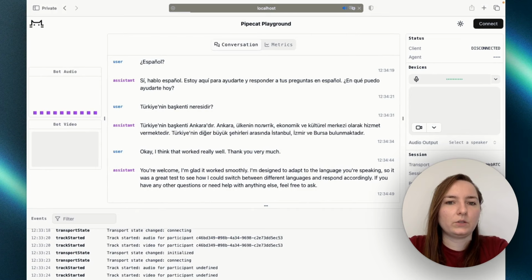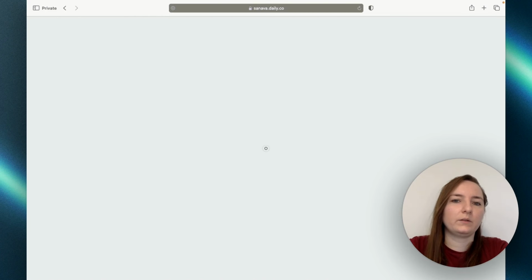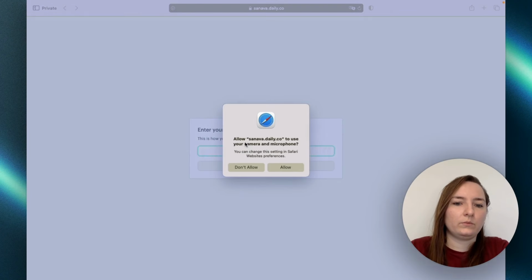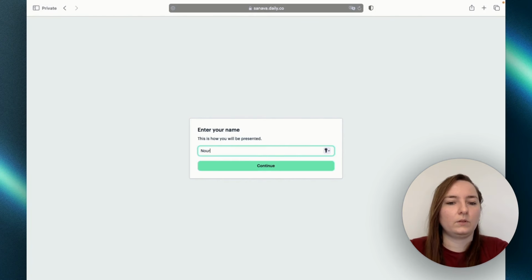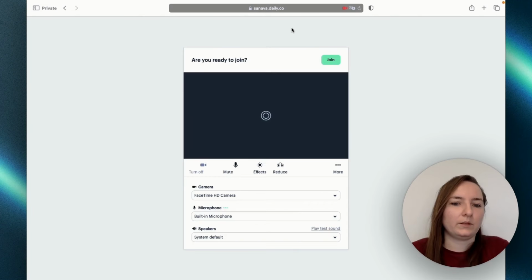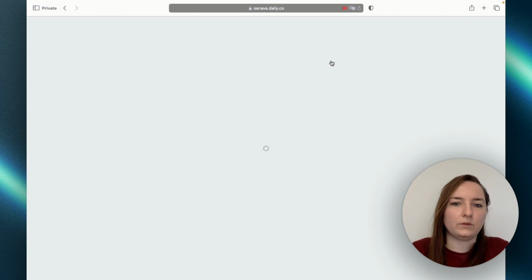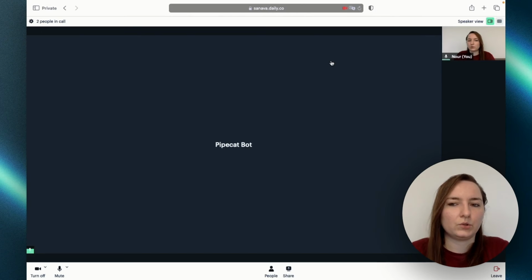Now you should actually see this localhost redirecting to our Daily URL that we defined in our environment variable. Exactly, see? And also the room that we had defined. Let's join this.